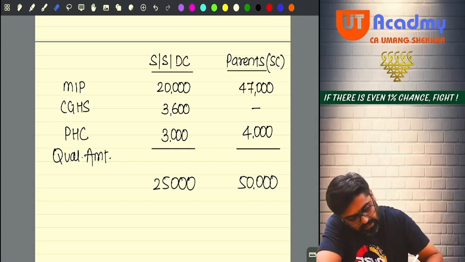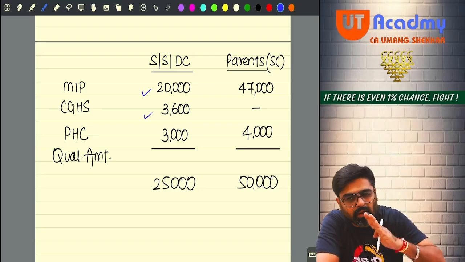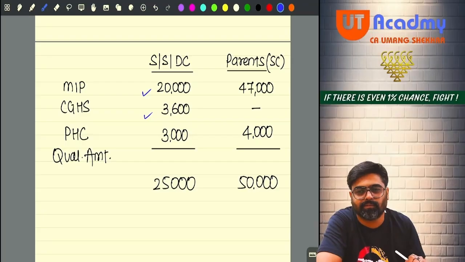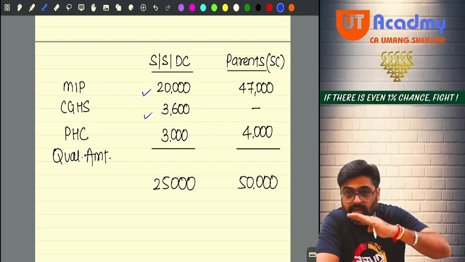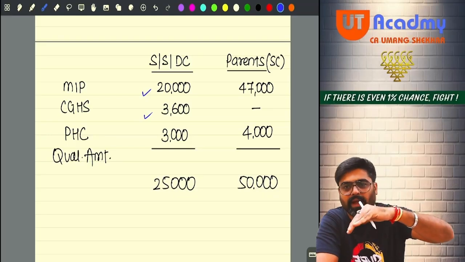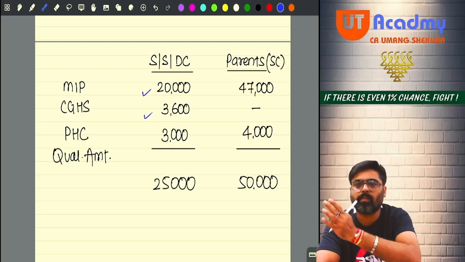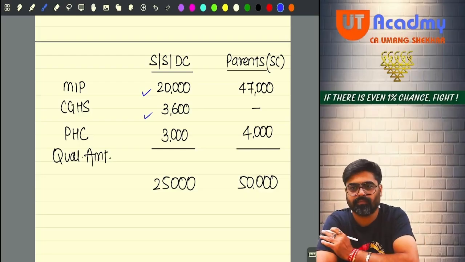See, if this 20 plus 3, it is already 23,600. So I will qualify less over here. Yes, qualifying less here will be better. Because if I qualify more, anyways, what will happen? That is going to cross 25,000 and the maximum amount will get washed out.